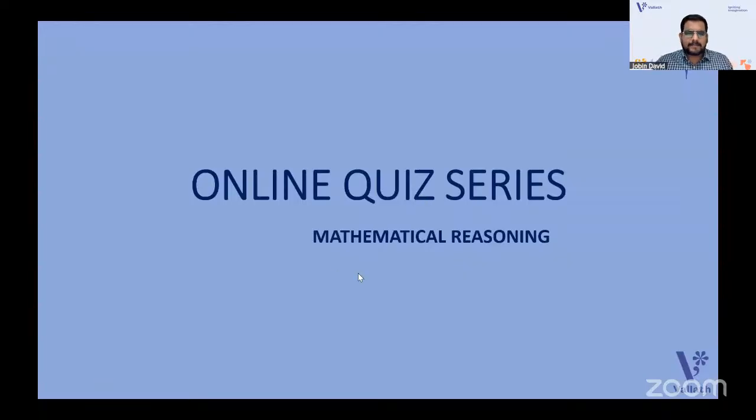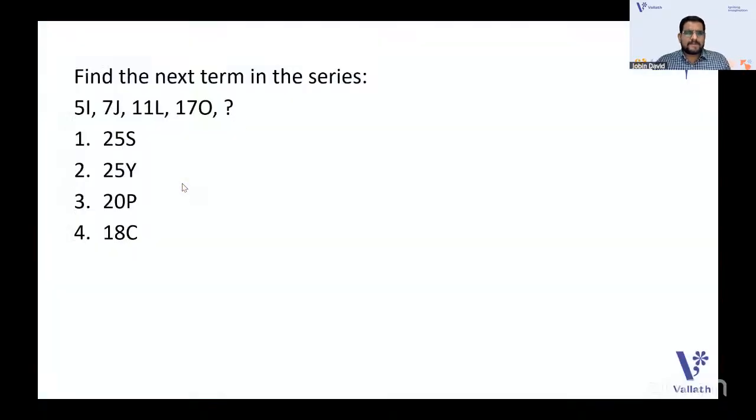Online Q series, it's mathematical reasoning. Can we start with the first question? Yes, here comes the first question. I will give you some time to do it. Find the next term in the series: 5i, 7j, 11l, 17o, and then you want to find out the next term.